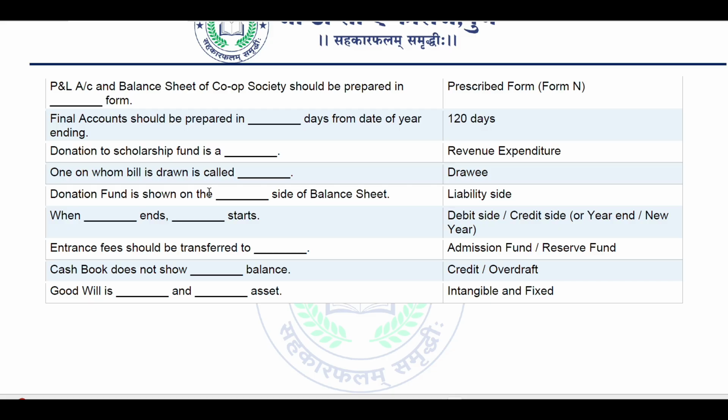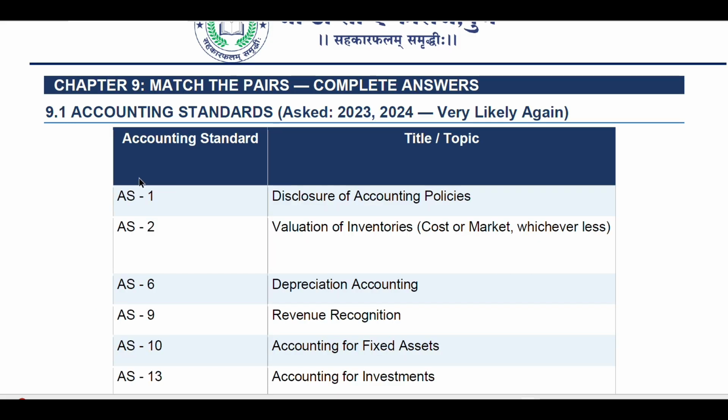When dash ends, dash starts: when the debit side ends, the credit side starts, or year end we can say. Entrance fees should be transferred to admission fund or a reserve fund. Cash book does not show dash balance sheet: credit or overdraft. Goodwill is dash and dash asset: intangible and fixed asset. Next, chapter 9, match the pairs, complete answers.